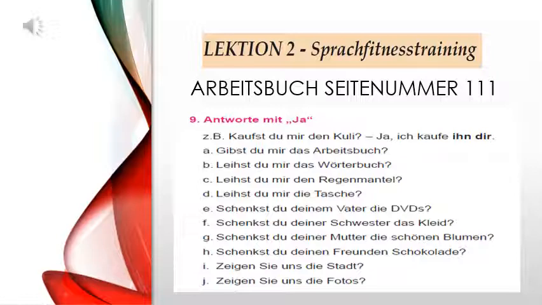But what will happen for this Arbeitsbuch? Now we have understood here this Arbeitsbuch is neuter. So for a neuter noun, we will use es as a personal pronoun. So our answer will be: Ja, ich gebe es dir. Es will come first because accusative should come first. I hope this is clear. B is similar to A and C is similar to the example.